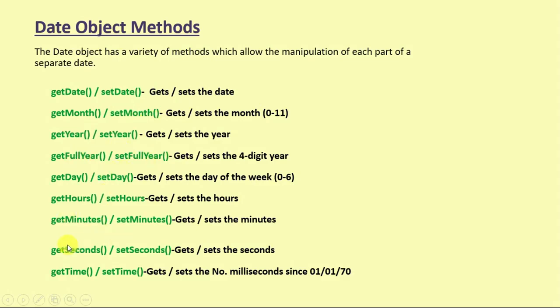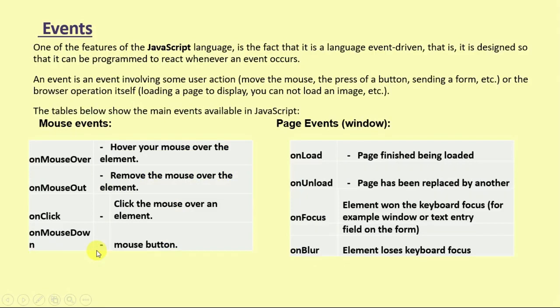And similarly for second, time and hours, events, that is another object. One of the features of the JavaScript language is that it is event driven, that is, it is designed so that it can be programmed to react whenever an event occurs.